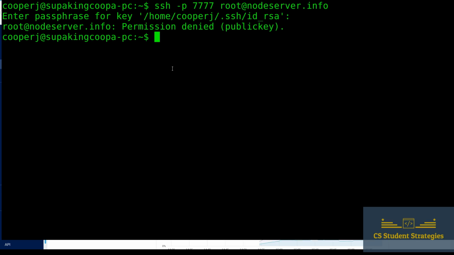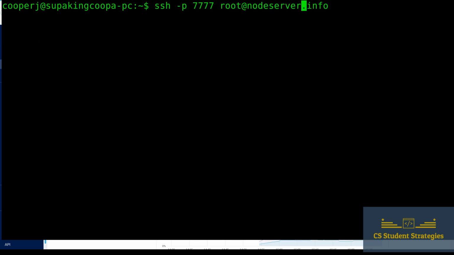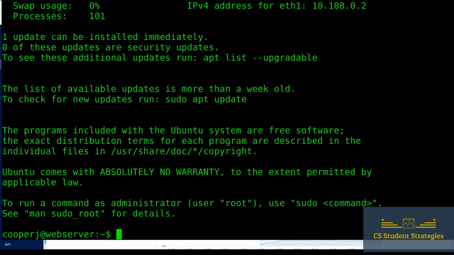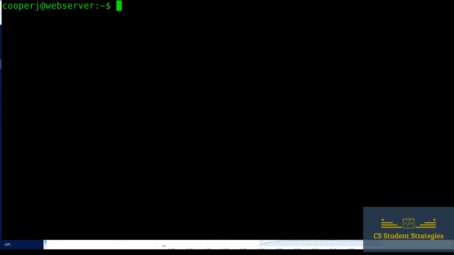Now we're going to try to do the same thing, but we're going to log in with Cooper J. So I'm going to erase root and type in Cooper J. Otherwise, it's the same command. Let's go ahead and hit enter, and type in the password. And now we're in. As you can see, we're logged in as Cooper J. Let me erase all that. Here we go. See, Cooper J at webserver.